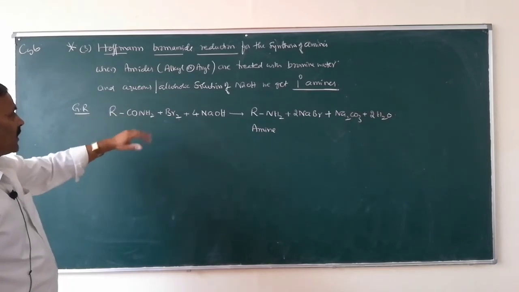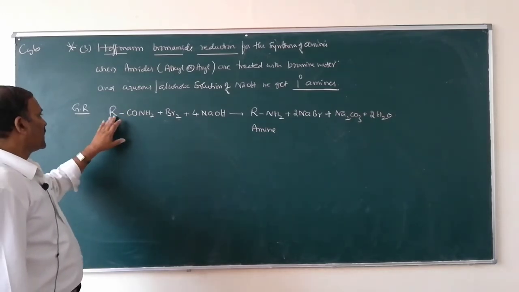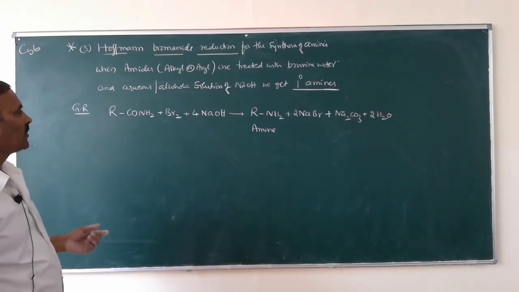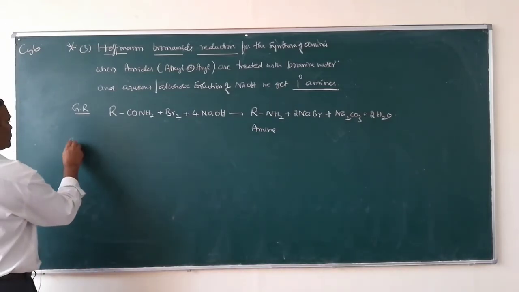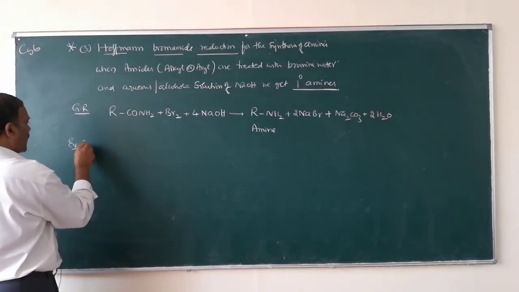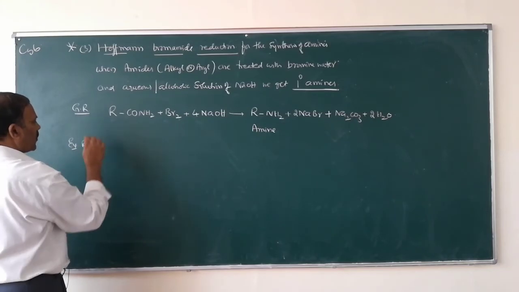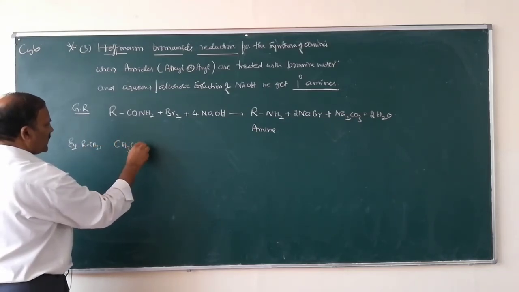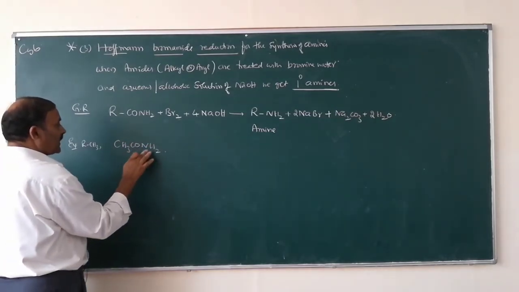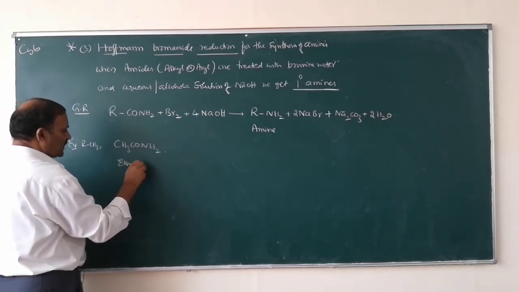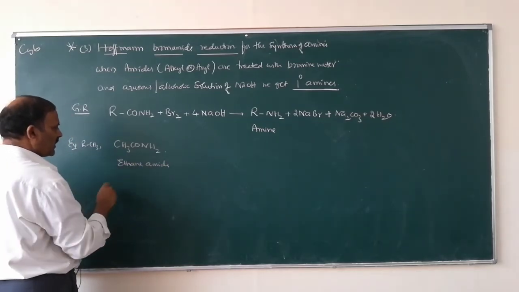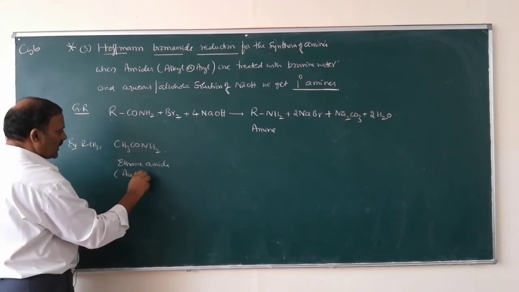After the Hoffmann bromamide reaction, this R group directly attaches to the amine group. For example, when R is CH3, what about this compound CH3CONH2? This is ethanamide, also called acetamide.